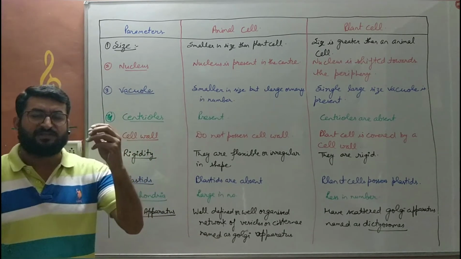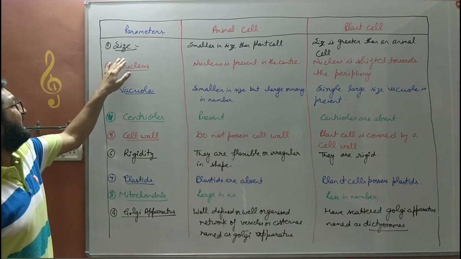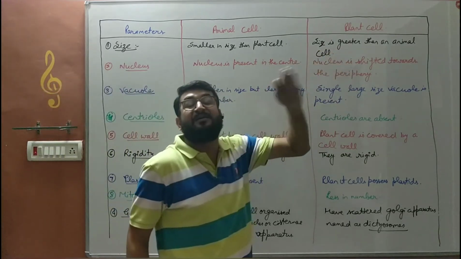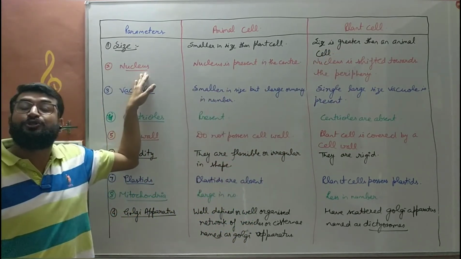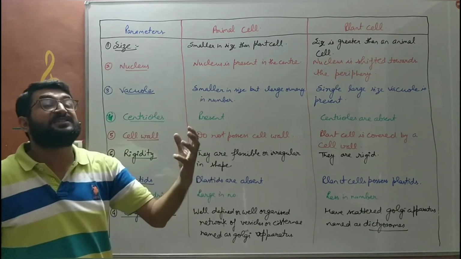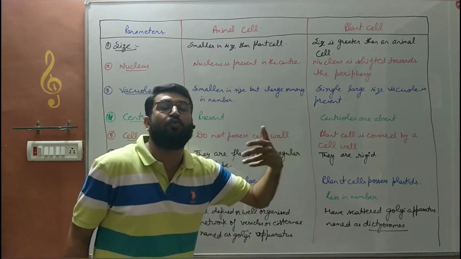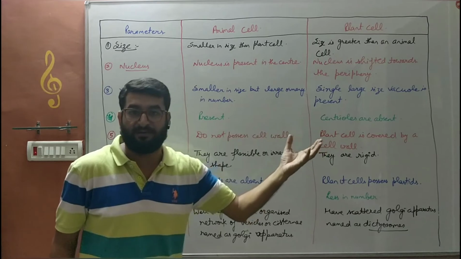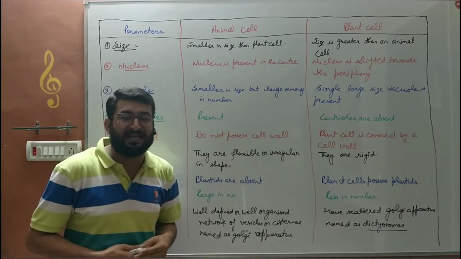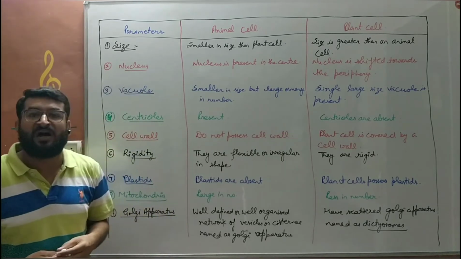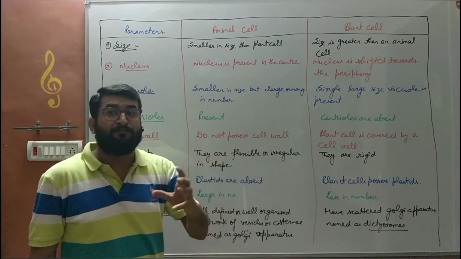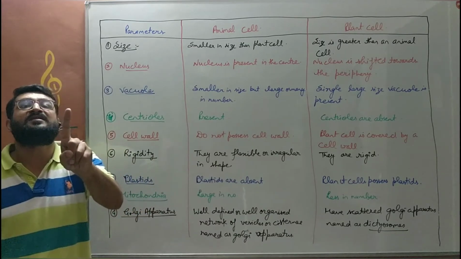So I'll just give you a quick revision of that. The first characteristic is size. Animal cell is smaller in size, whereas plant cell is greater or larger in size. Second one is nucleus. The nucleus in the animal cell is present in the center, whereas the nucleus in the plant cell is shifted towards the periphery, towards the corner. Third is vacuole. In animal cell, the vacuole is smaller in size, whereas number is large. Whereas in case of plant cell, the vacuole is bigger in size and single in number.